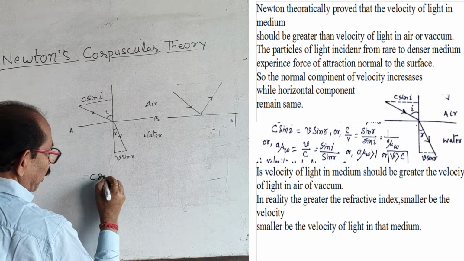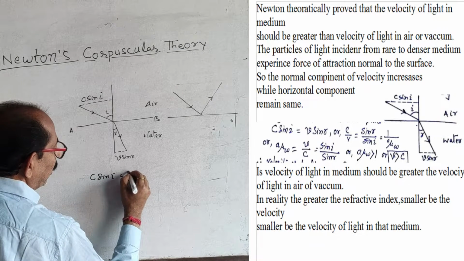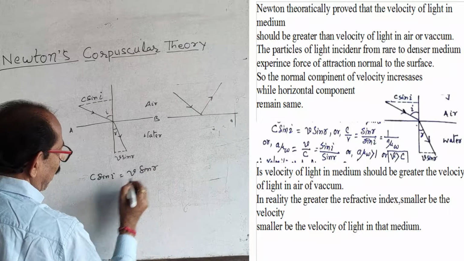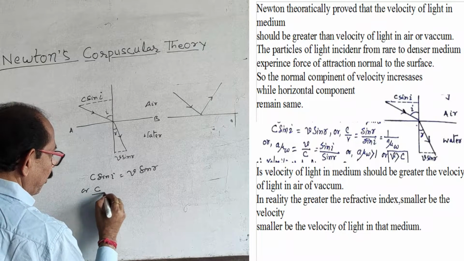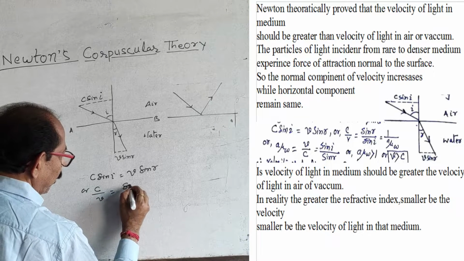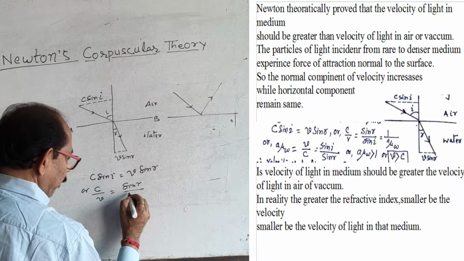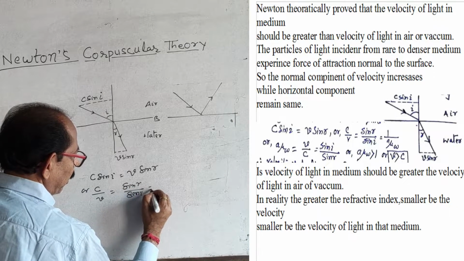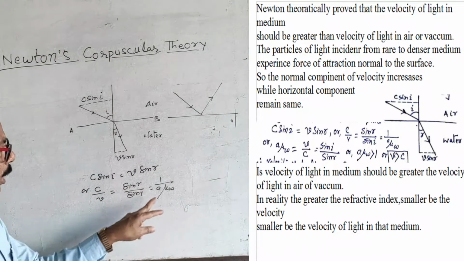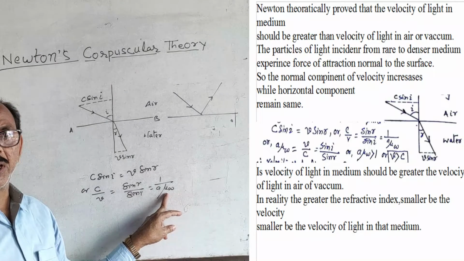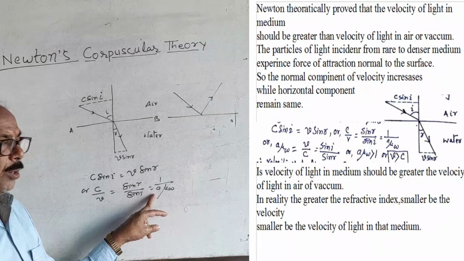So according to this, c sin i equals v sin r, or c by v equals sin r by sin i equals 1 upon aμw, that is the refractive index of the water medium with respect to air.